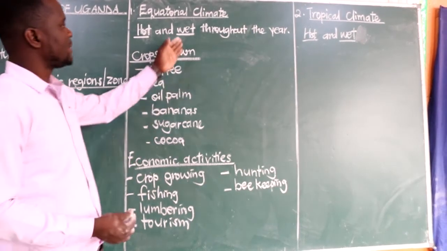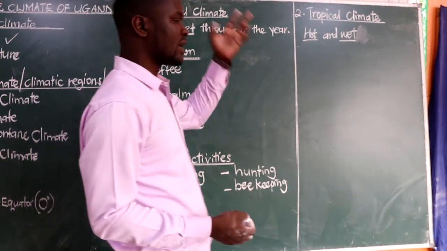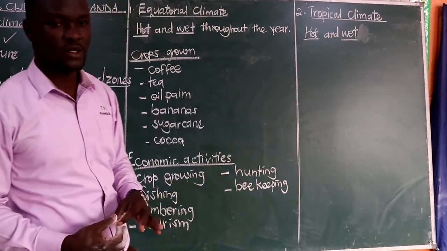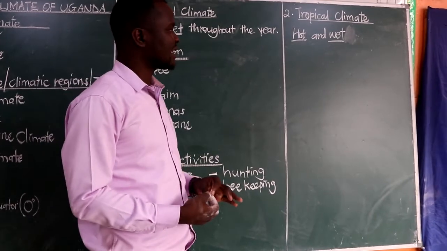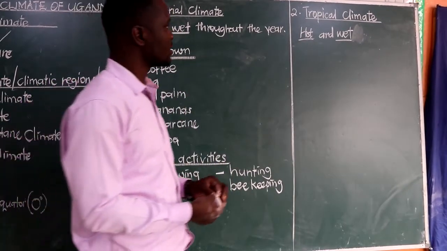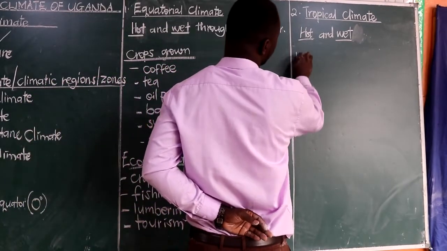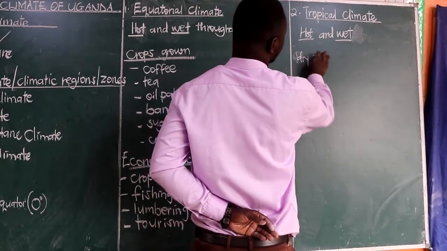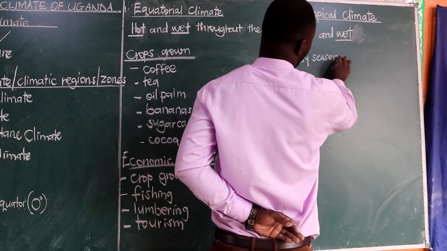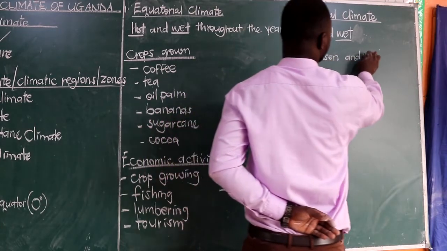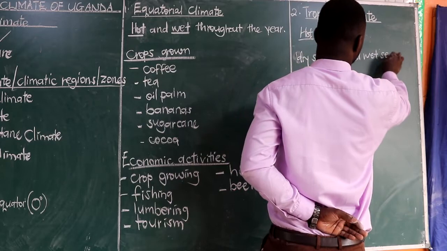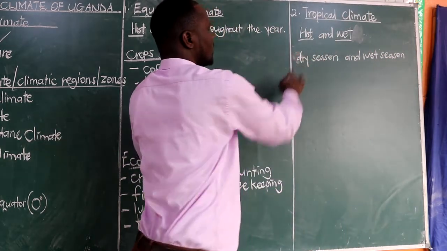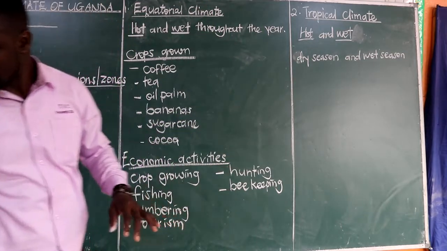So this type of climate that is tropical climate, like we have said, covers most parts of Uganda, and it's characterized by 2 seasons. That is the dry season, and we shall be having the wet season. That is for tropical climate.